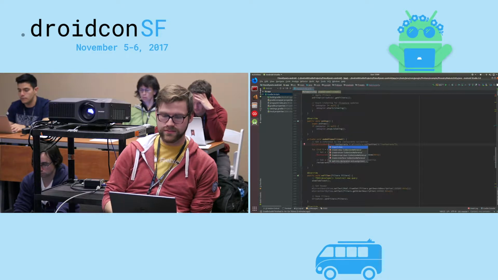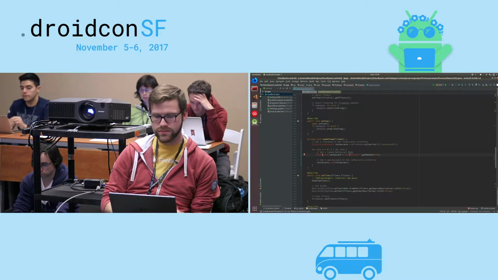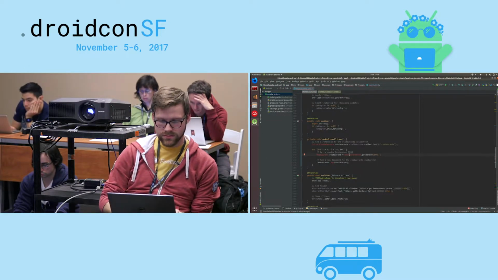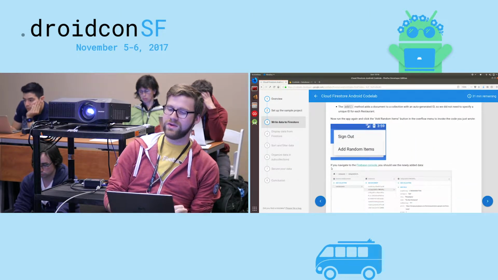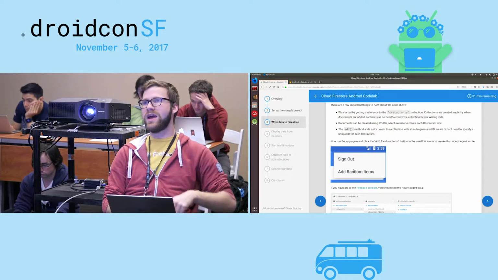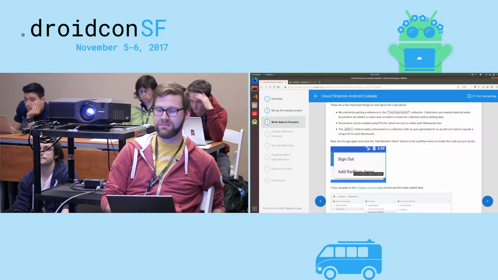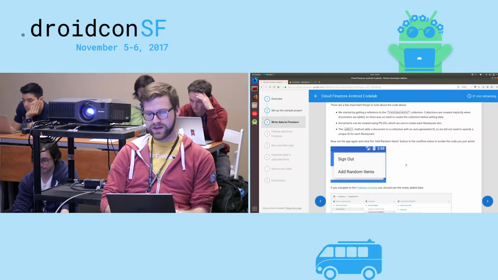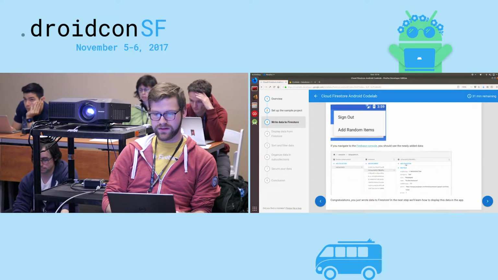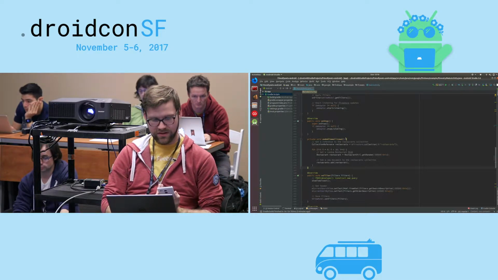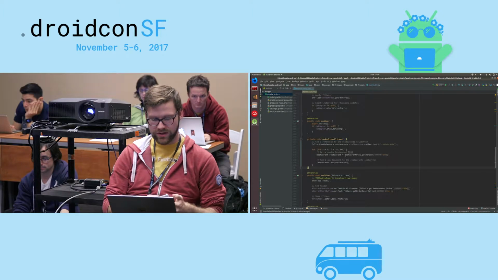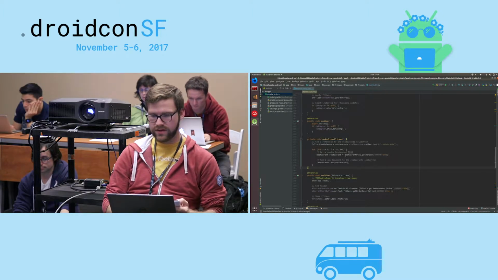We'll have to import a couple things, as one does. Boom, boom, boom. And that should resolve that. Now, at this point, if we built out this app, we'd have an add random items button in the top of our app. I'm conflicted on if I should actually build this out or not. I probably should. It's just very, very sketchy at this point. So we'll save that. Everything's looking good. I'm going to go ahead and try to build this out, and we'll see.